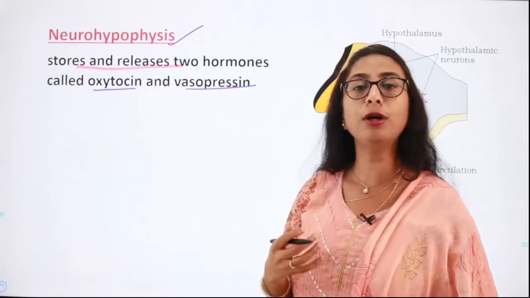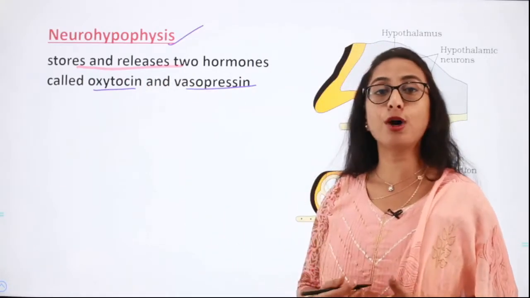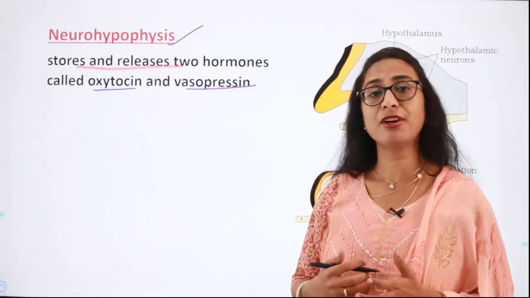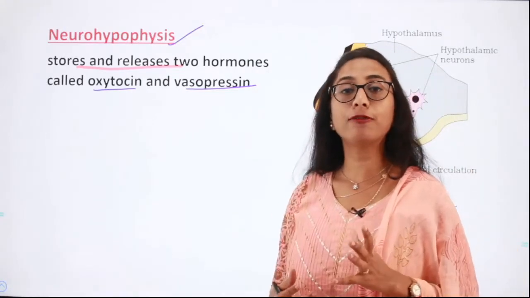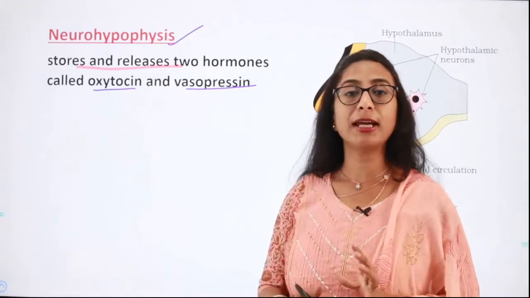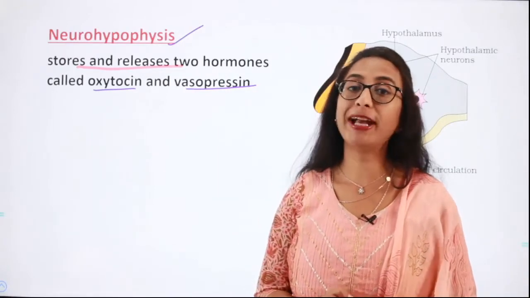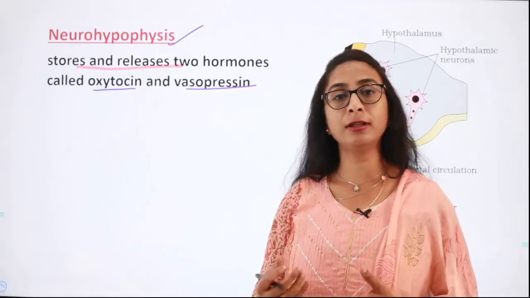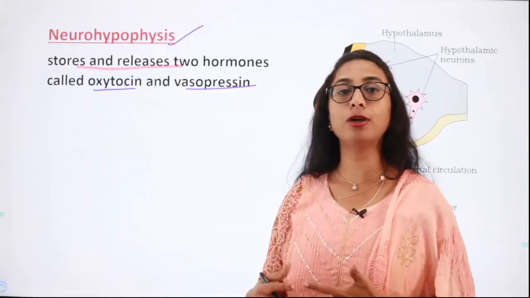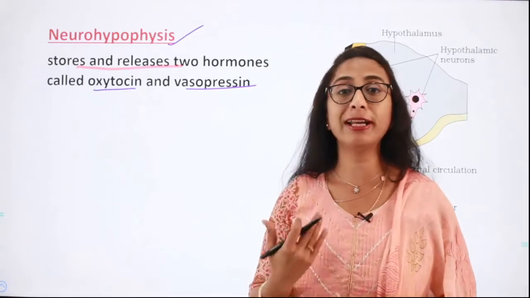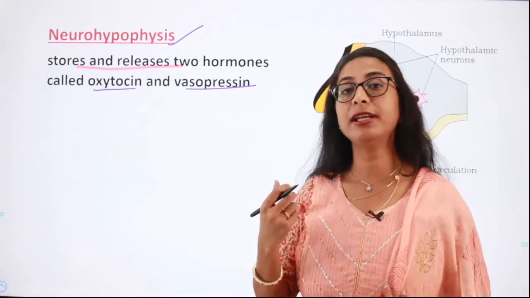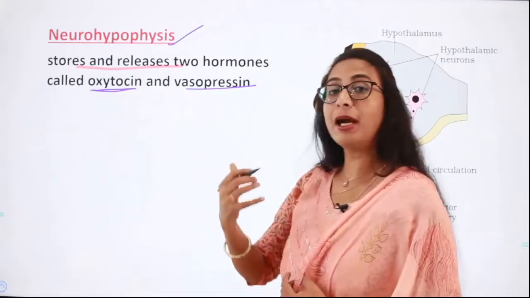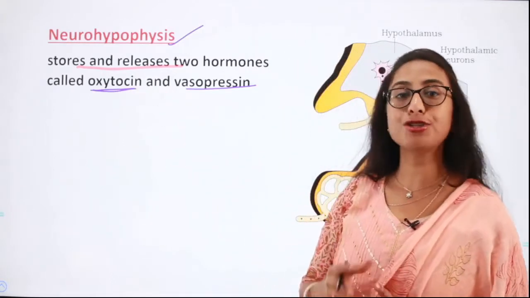Oxytocin is a hormone which brings about contraction of the smooth muscle cells. So oxytocin is very much effective in bringing about contraction of the tissues in the uterus during the time of childbirth. Whenever a pregnant woman, when it is time for her to deliver a child, does not get into labor, then artificially the doctors will give her an injection of oxytocin in order to bring about the contraction of the tissues in the uterus.